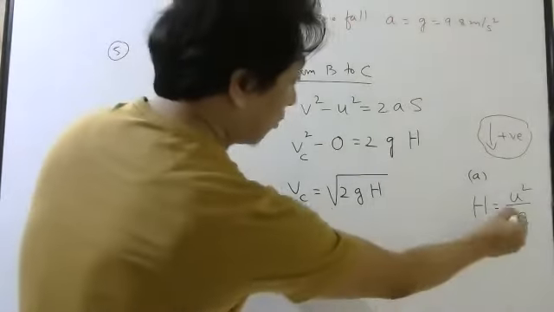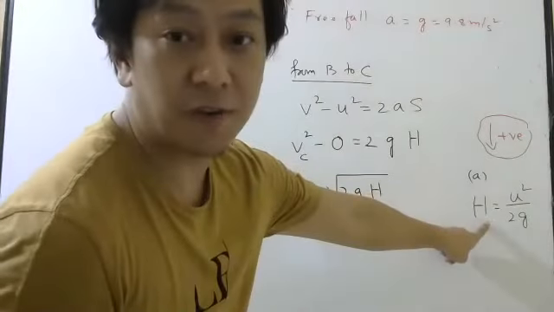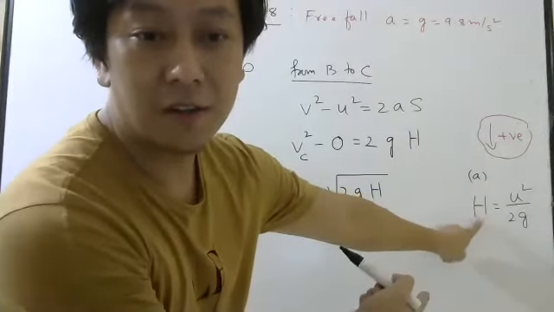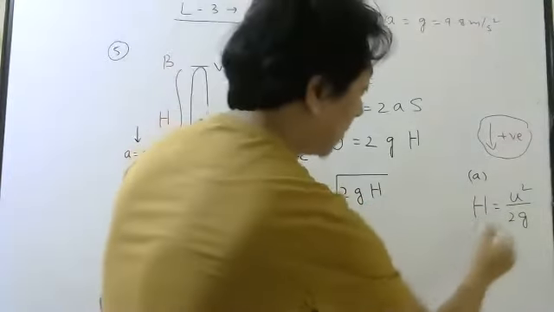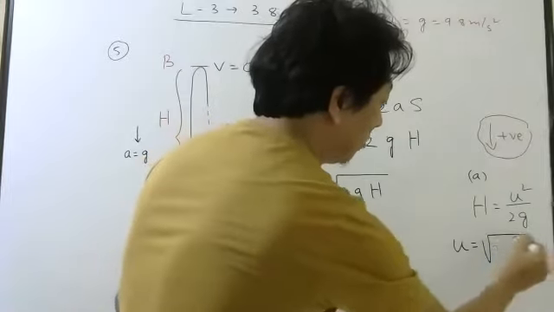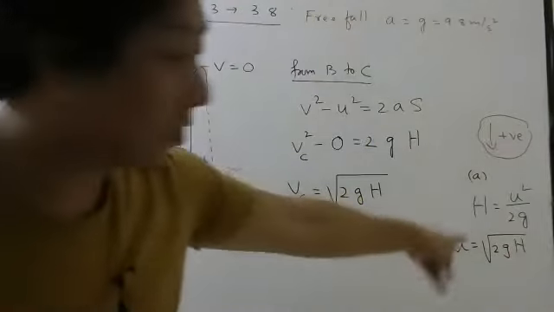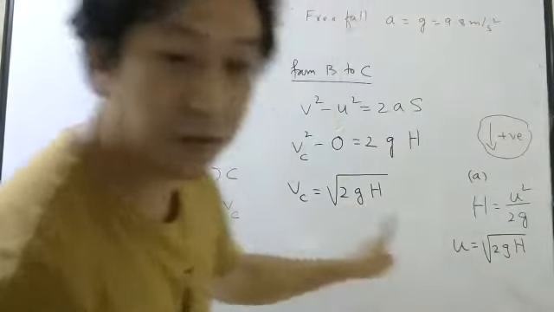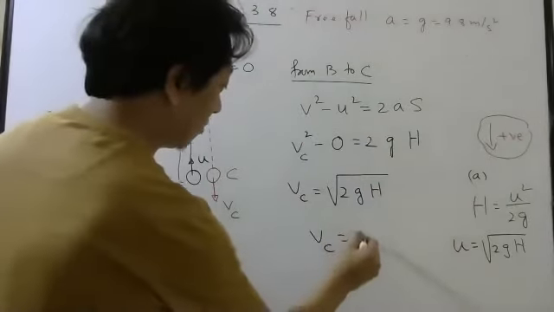Now, if you look at this formula, it was the previous question, first part. Yes or no? If you cross multiply and take square root, what will you get? Root of 2gh. So now if you compare these two, what did you see? Therefore, vC is equal to u.